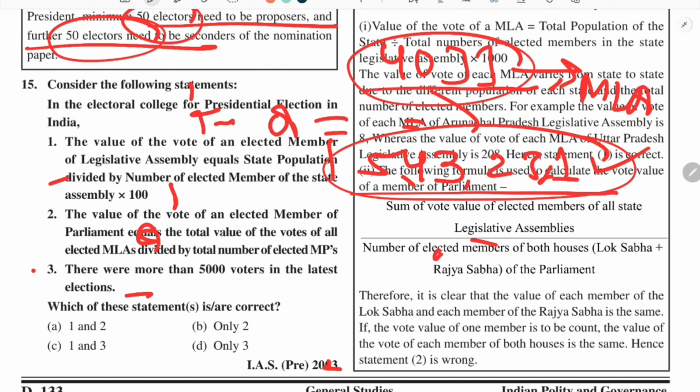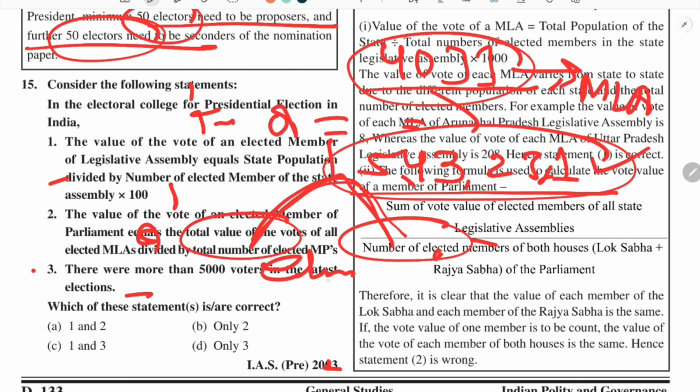And I told you that the center and states have been given equal representation in the election of the president, because the president has a vital role which impacts the state in different aspects, like in the case of emergencies, or in the passing of a bill, when the governor reserves the bill for the consideration of the president.